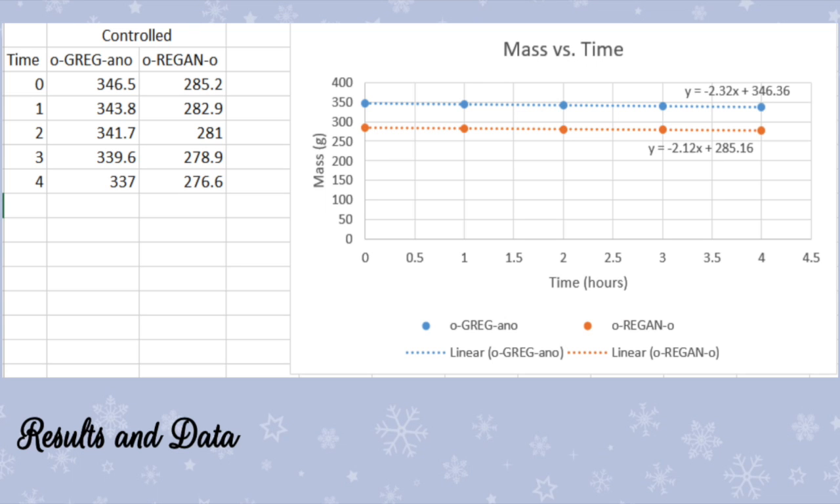Here shows the data collected from the controlled run of the experiment. It can be seen that Greg lost about 2.3 grams of his mass every hour, while Reagan lost about 2.1 grams in the same time interval.